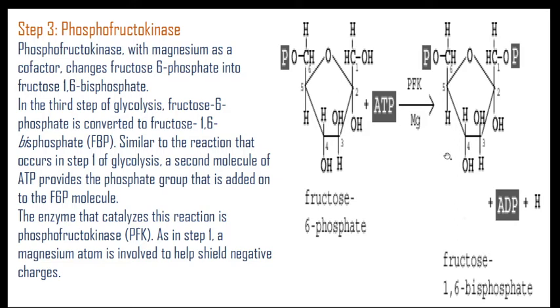In this way the fructose gets converted into a 1,6-phosphate molecule called fructose 1,6-bisphosphate. At that time there is a utilization of ATP and development of an H positive ion. The enzyme that catalyzes this reaction is phosphofructokinase. As in step 1, a magnesium atom is also involved to help shield negative charges.